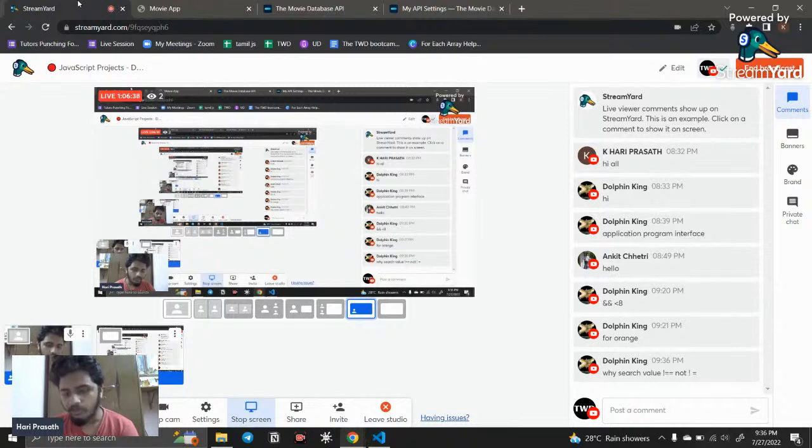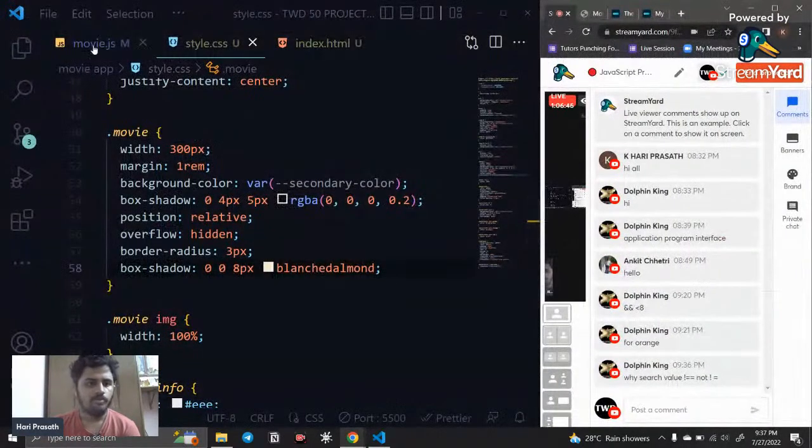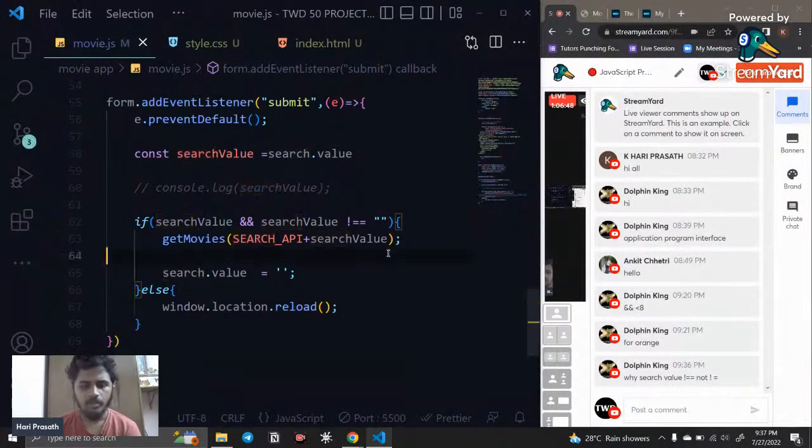Why is search value not double equal to, not equal to? Wait just a minute. Why is Dolphin King asking me a question? Oh, you are asking why I'm using not double equal to instead of not equal to, right? That is the question you are asking. So the answer is simple: I want to do a strict validation, that's it.